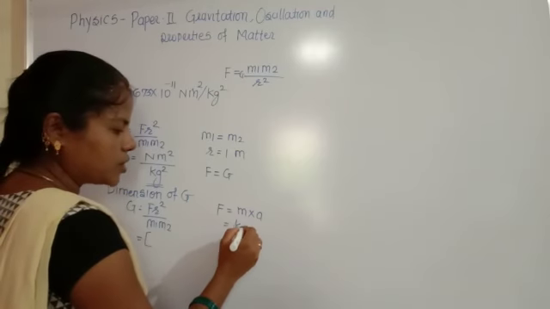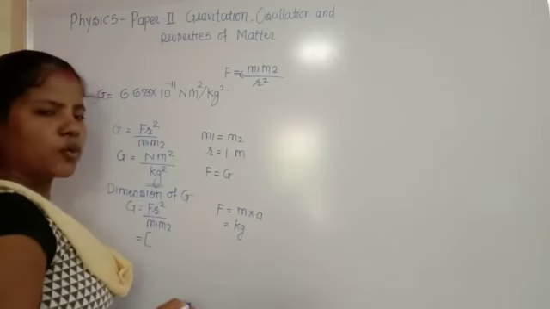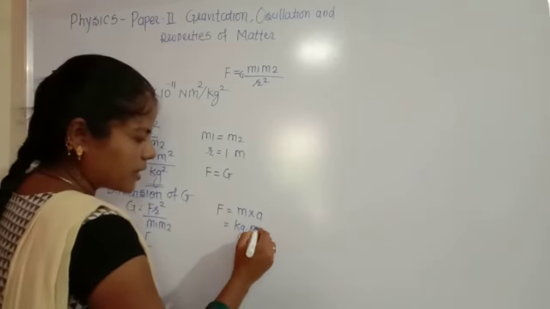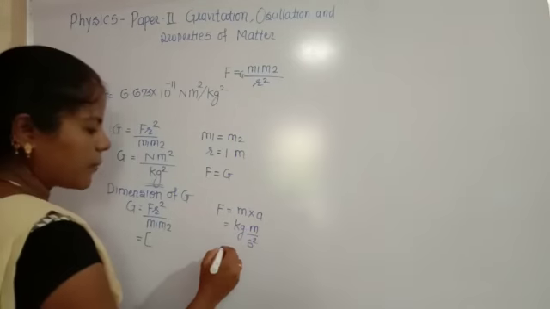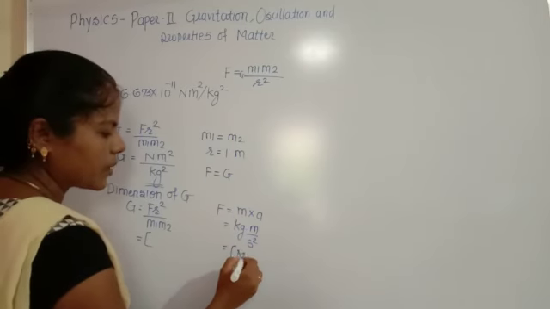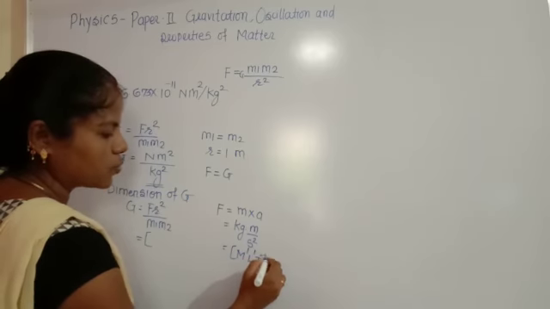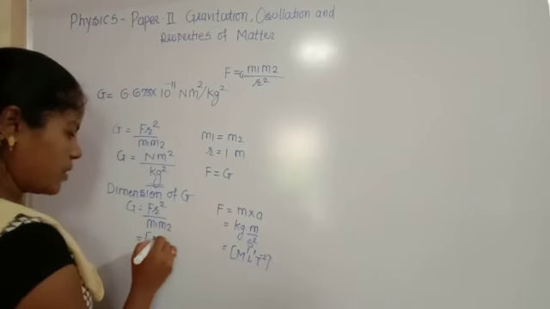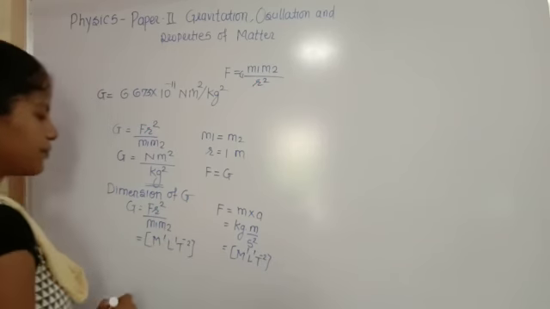M has the unit kg, and acceleration means rate of change of velocity, meter per second square. Therefore the dimension of capital F is M1 L1 T minus 2.